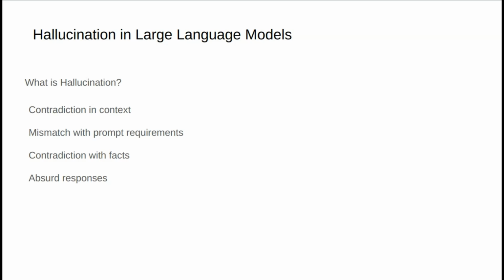Why do hallucinations occur? There are several key reasons. First is data quality. Large language models are trained on massive datasets, and it's impossible to guarantee that all the data is accurate. Datasets often contain noise or statements that are inconsistent with reality, which can contribute to hallucinations. Additionally, a lack of diversity in training data can lead to hallucinations.